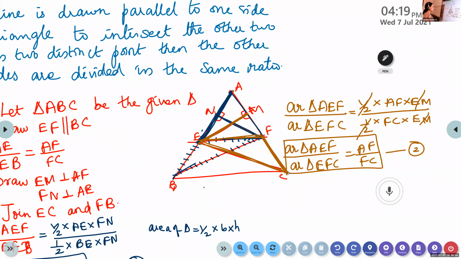Again, half will get cancelled, EM will get cancelled, that common altitude will get cancelled. We get AF by FC. Okay. Is it okay, children? The second, equation 2.